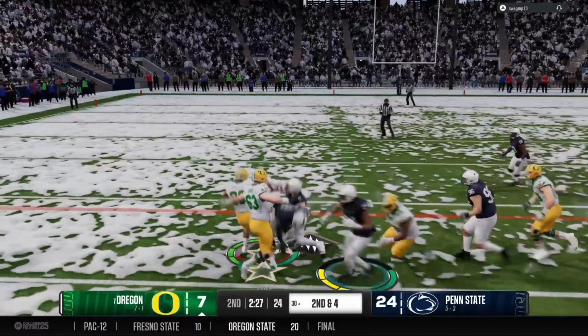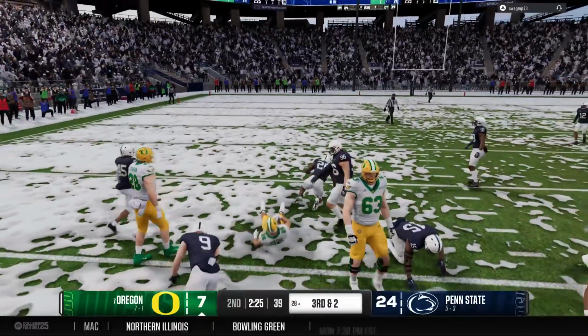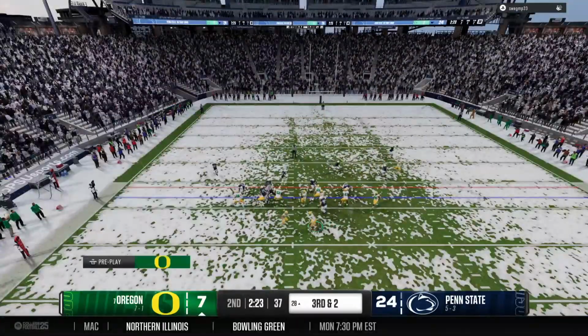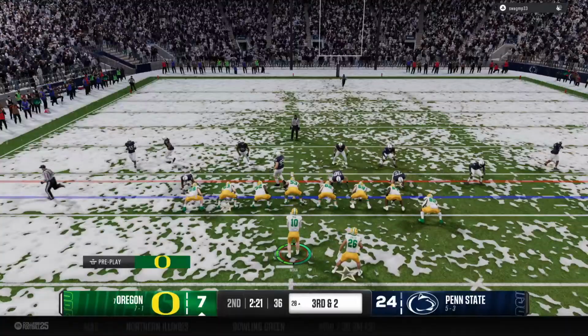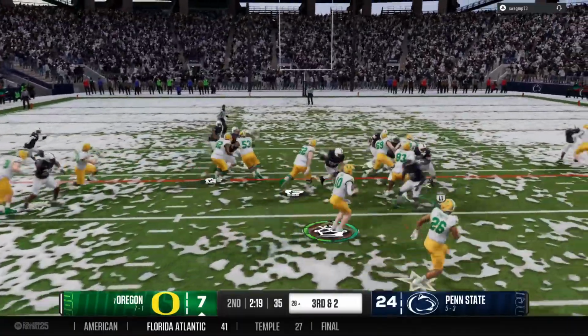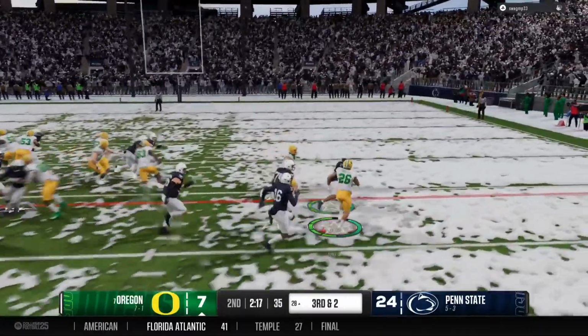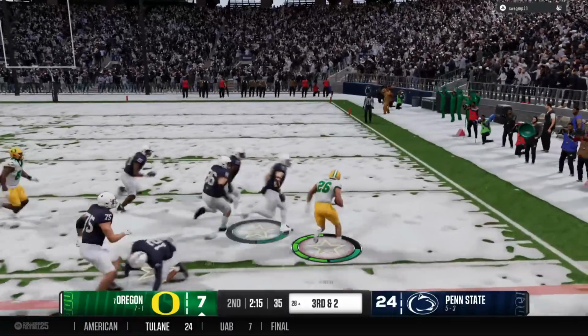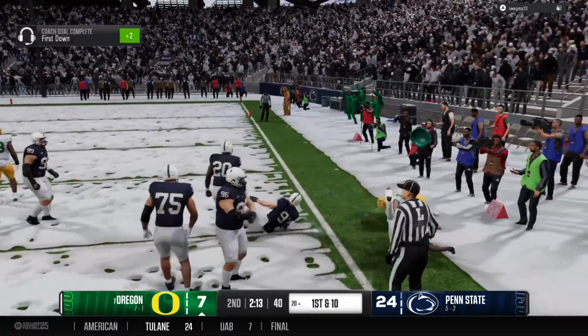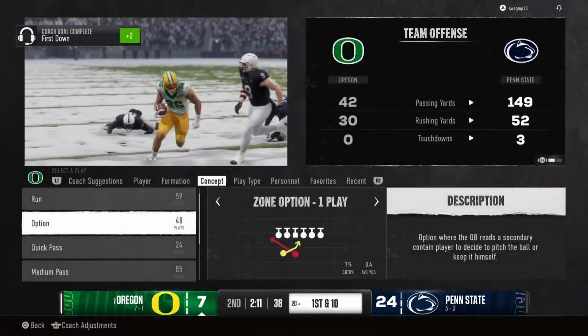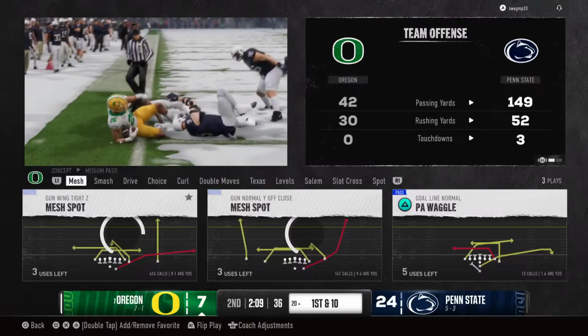They'll run it from the gun. Not much room. A pickup of 2 down to the 28. The Ducks are in the hurry-up. They'll run the option. He'll pitch it. Smashes through. They'll finally make the tackle, but that option was executed to perfection.